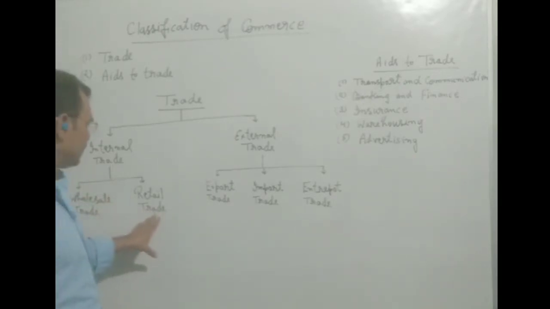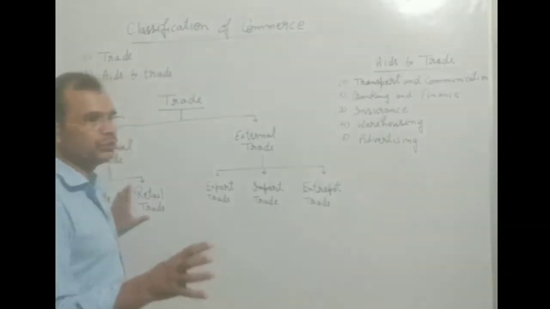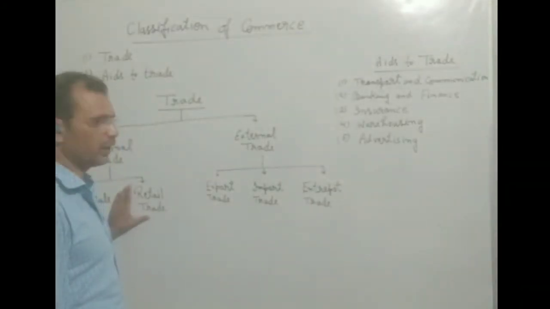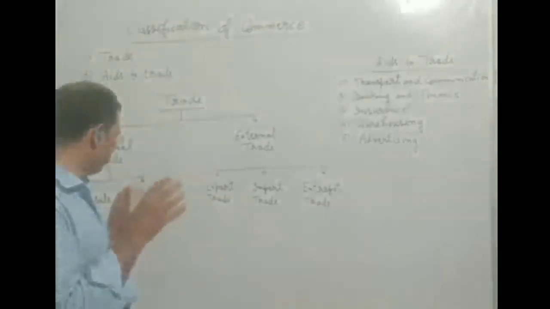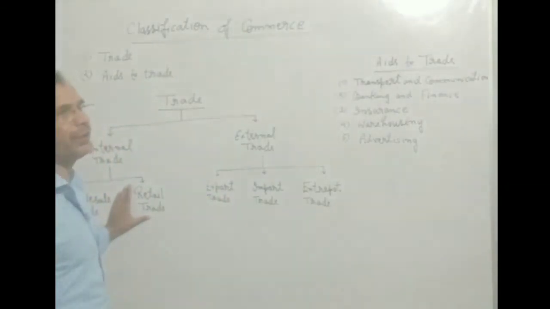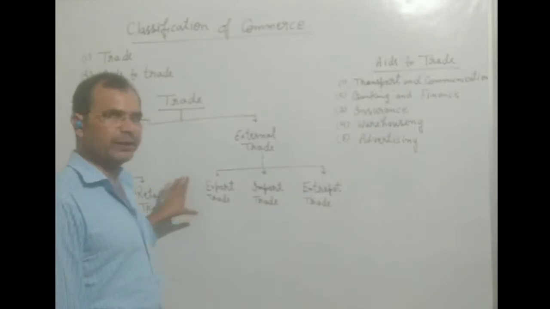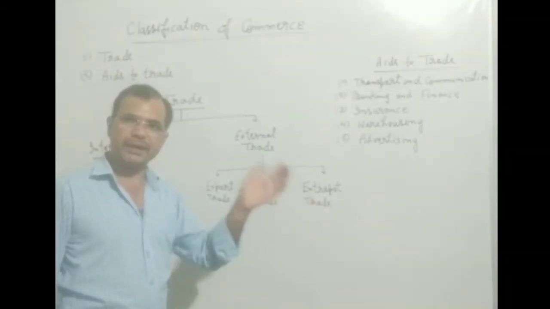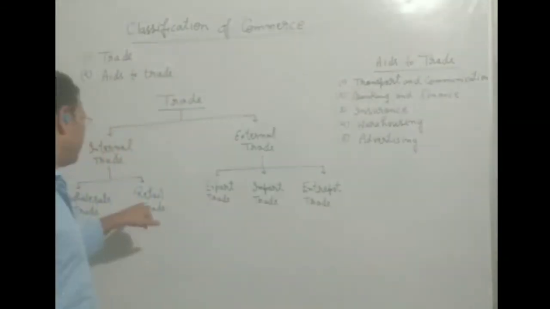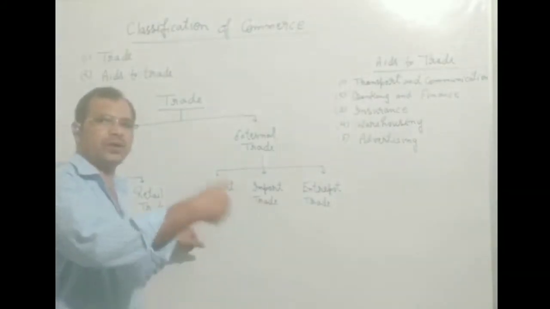Now we will see the retail trade. When we do this type of business, there is no need to purchase a huge amount of the product. The person who is doing the retail trade purchases a small quantity of different types of product. They always have different types of product, but in a small quantity. And retail traders sell their goods to the consumers or customers.